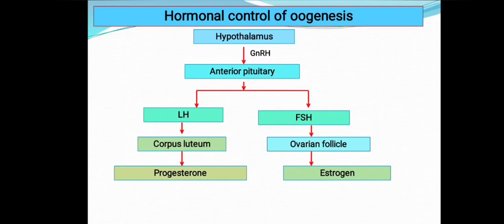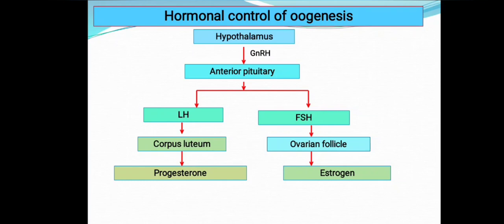LH is luteinizing hormone, FSH is follicle stimulating hormone. Luteinizing hormone induces ovulation and stimulates the corpus luteum to secrete progesterone. Where do we get this corpus luteum? The Graafian follicle, when it ruptures and releases the secondary oocyte, soon transforms into the corpus luteum. Now the corpus luteum can produce progesterone by the influence of LH.